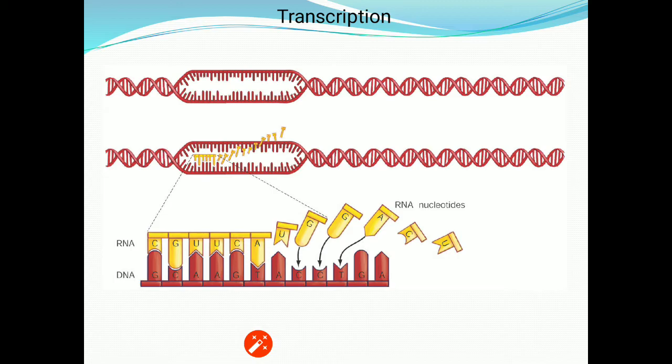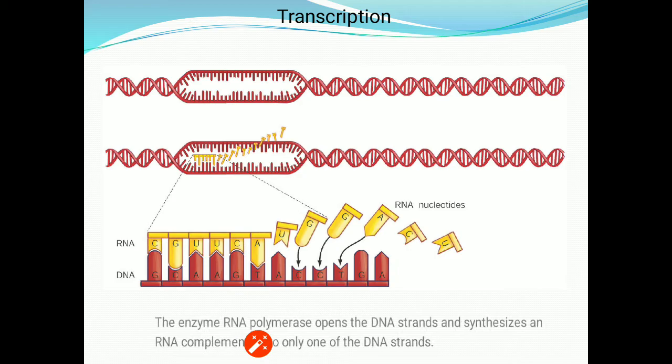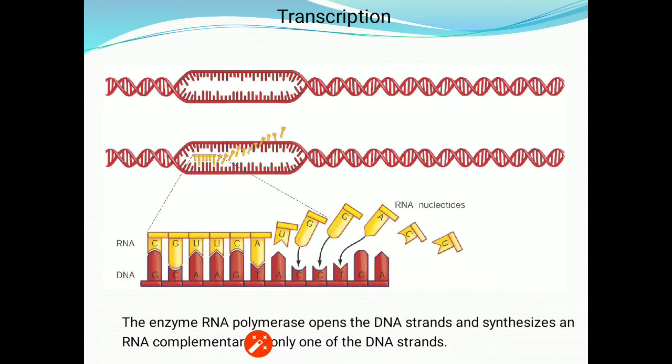Instead, it is not actively forming the RNA. Now the coding strand, the promoter and the terminator will become more clear in the next slide. The enzyme RNA polymerase opens the DNA strands and synthesizes an RNA complementary to only one of the DNA strands. That means only one DNA strand, which is the template, will form the RNA following the base complementarity rule proposed by Chargaff.